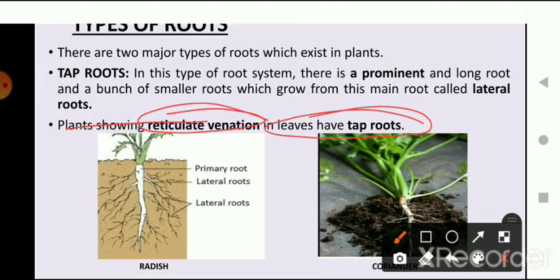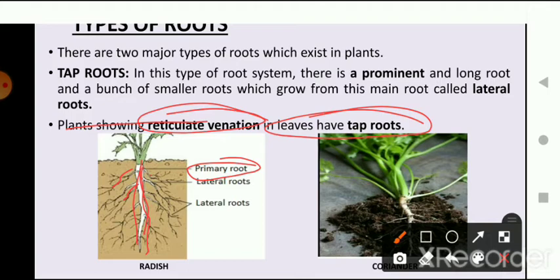And what is a taproot? A taproot is long and vertical; it goes vertically down into the soil. The other roots, the smaller lateral roots, grow from the main root. So the main root is this one, which is going deep down into the soil. This is the primary root, or you can say the main root. The lateral roots are smaller roots coming from the primary root.